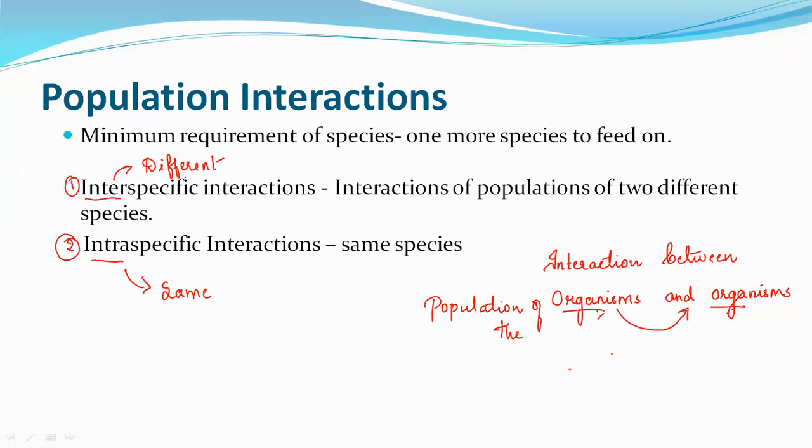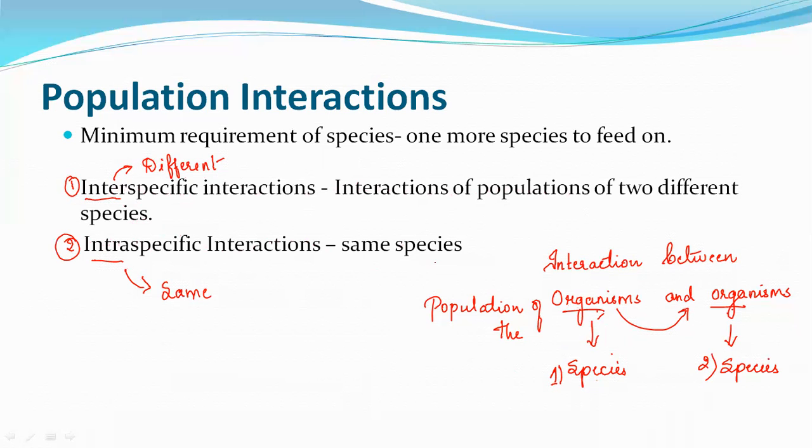Inter means different and intra means same. Interspecific interaction is the interaction of populations of two different species. They both are different species and there is an interaction. This is one species and this is another species.